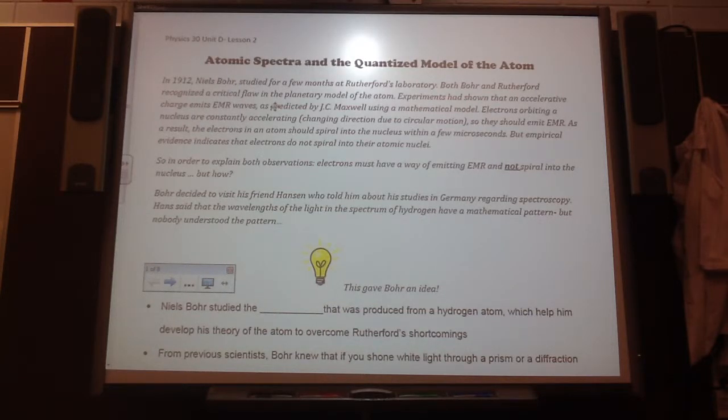So the guy who noticed that and said, hey, that's a problem, was Maxwell. Okay? So Maxwell was the guy who pointed out those problems with Rutherford's model. Okay, so kind of at the bottom where we're explaining the issues with Rutherford's, the guy who identified these issues is Maxwell.